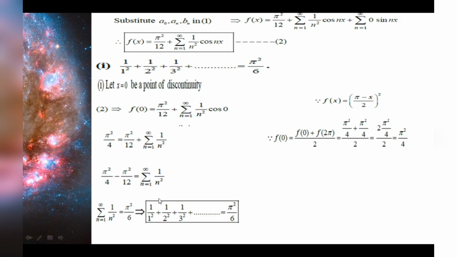So let us substitute n as 1, n as 2 and n as 3. So we'll get 1 by 1 squared plus 1 by 2 squared plus 1 by 3 squared and so on equal to pi squared by 6. So this is the first part of the result, and we have to prove one more result, that is the series with alternate sign, and we have to determine what is its value.